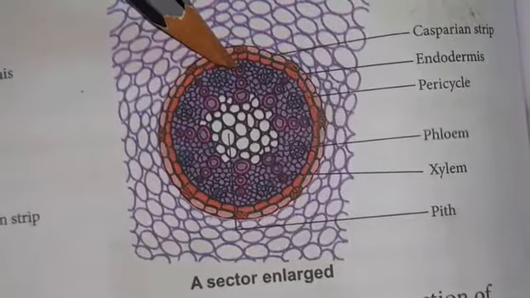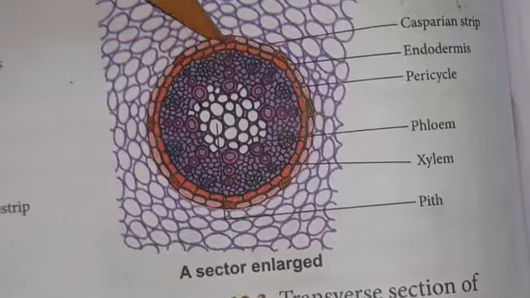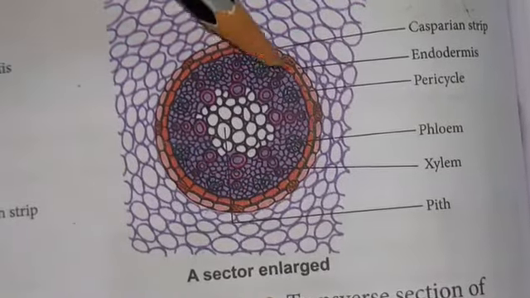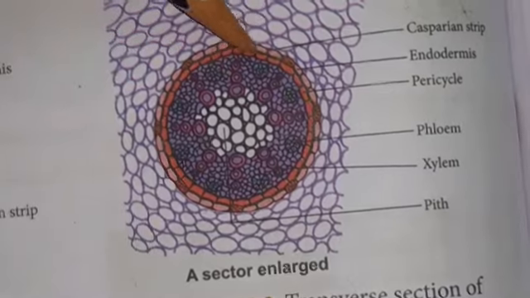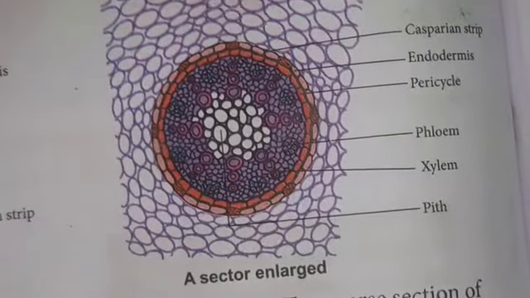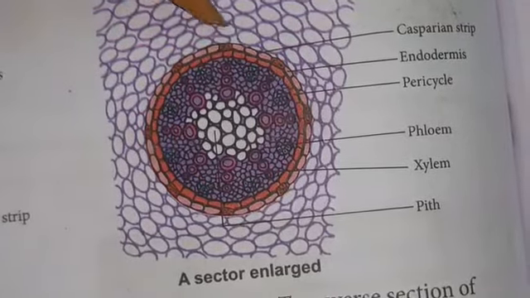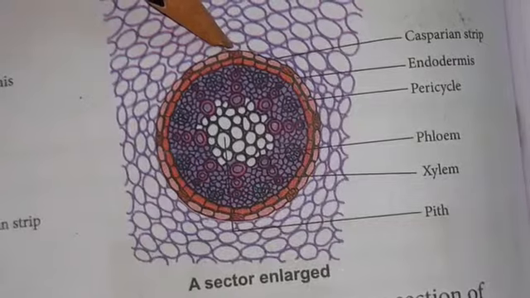The endodermal cells opposite to the protoxylems are without Casparian strips. They are called passage cells. The function of the passage cell is to allow the entry of water from the cortex to the xylem.